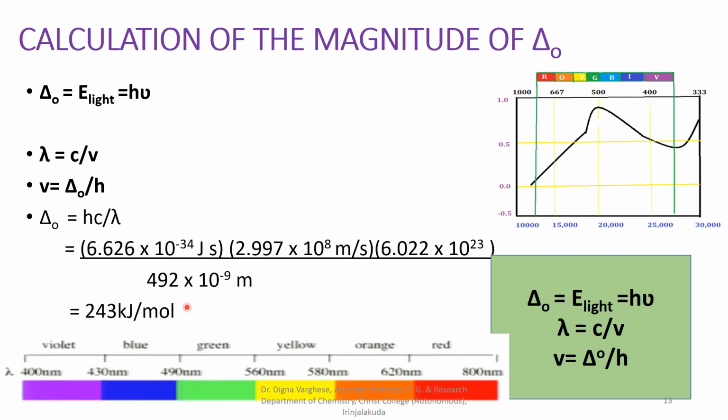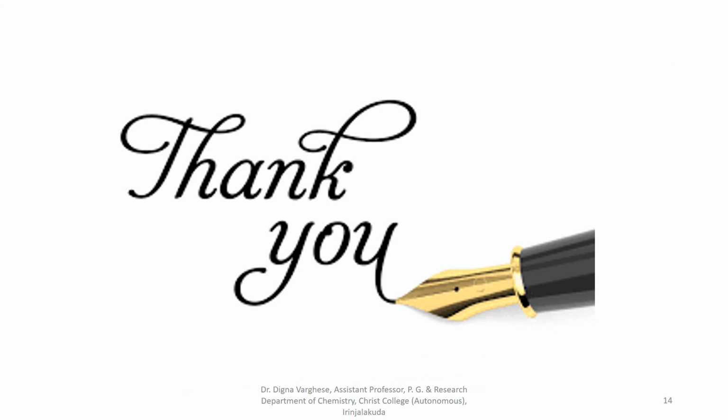That is the value of delta O. Delta O corresponds to the energy of light, that is 243 kilojoule per mole. Thank you for your attention.